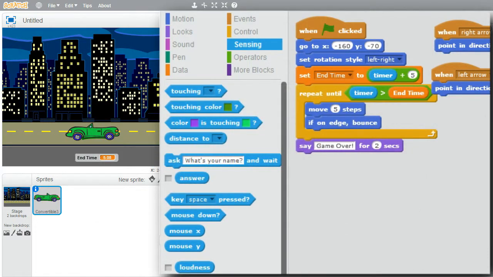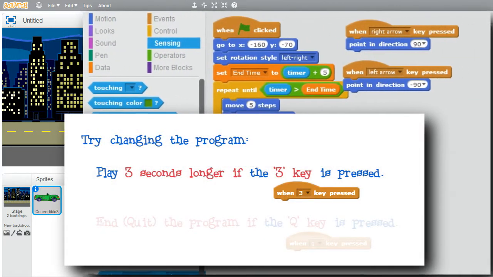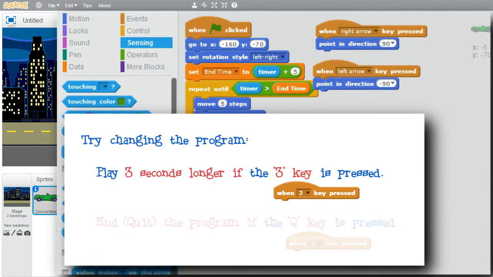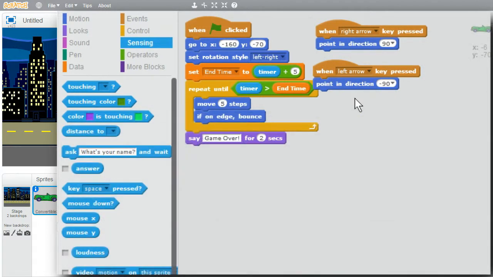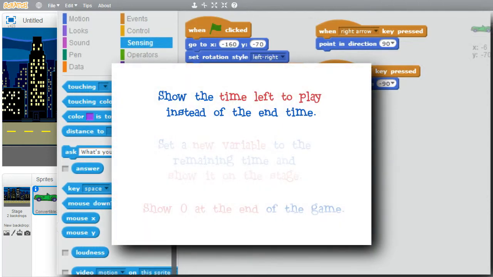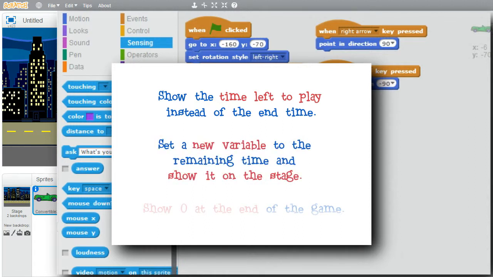I encourage you to play with this program and get experience working with the Scratch timer. Try changing the program. Try making the program run 3 seconds longer while it's running if the 3 key is pressed. Try having the program end immediately if the Q key is pressed, Q for quit. Try changing the program so that instead of showing the end time variable on the stage, it shows the remaining time when the program will end. It'll be good enough to create a new variable, set it to the amount of remaining time, and show it on the stage. Be sure to show the remaining time of 0 when the loop is finished so the program doesn't have a small non-zero remaining time at the end.